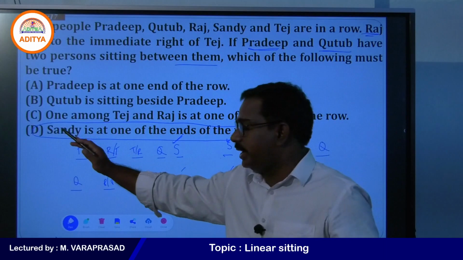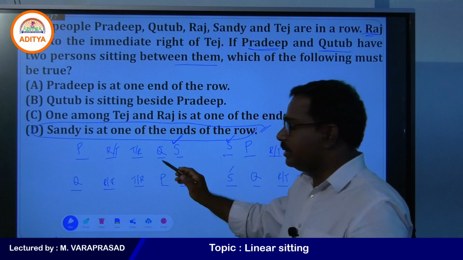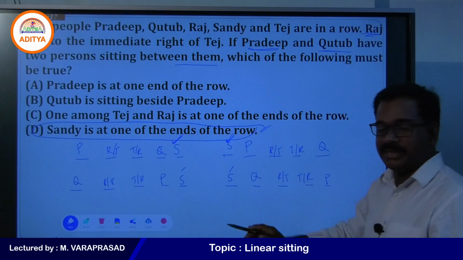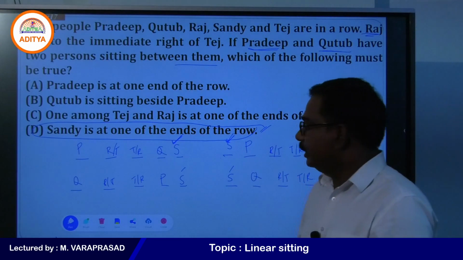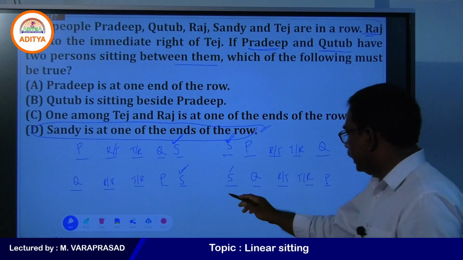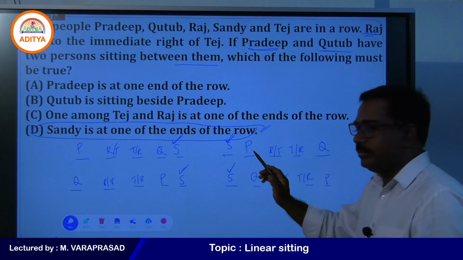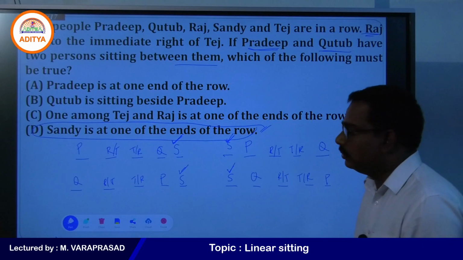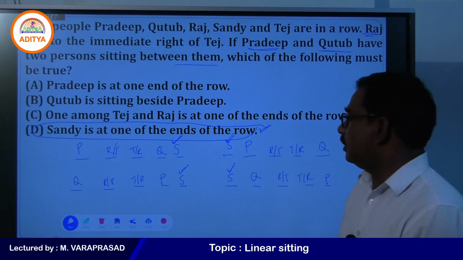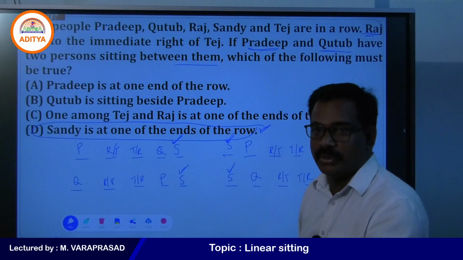If you take these 2 ends, Sandy is at one of the extreme ends, right? So, 100% correct is the 4th option. Sandy is at one of the extreme ends of the row.